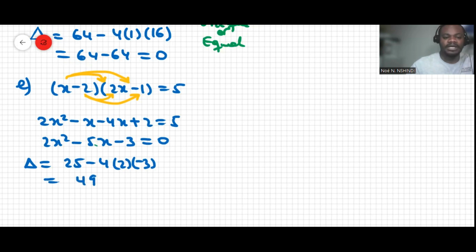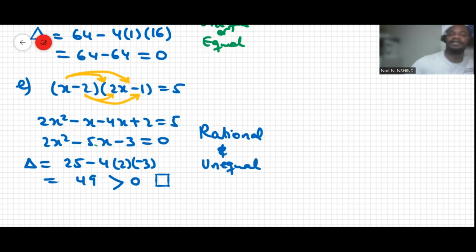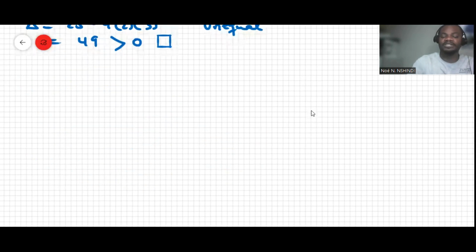That makes 49, okay? 49 is positive and also a perfect square. So in this case, we say that E is rational and unequal. Okay, the roots are equal only when the discriminant delta is equal to 0.